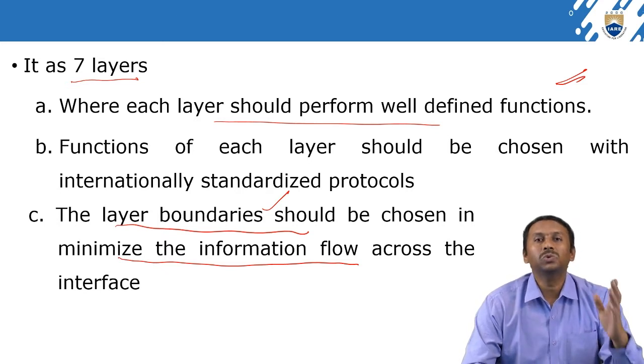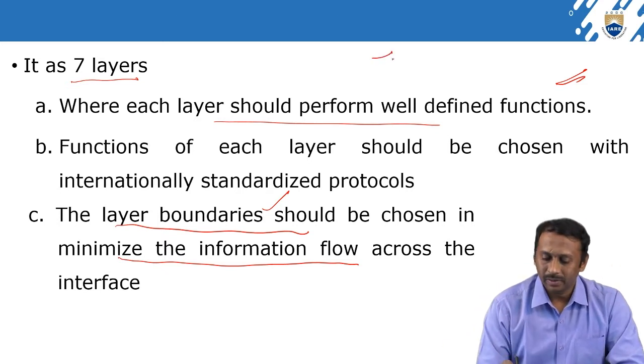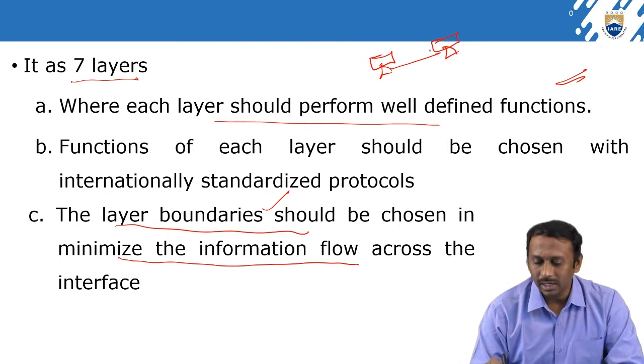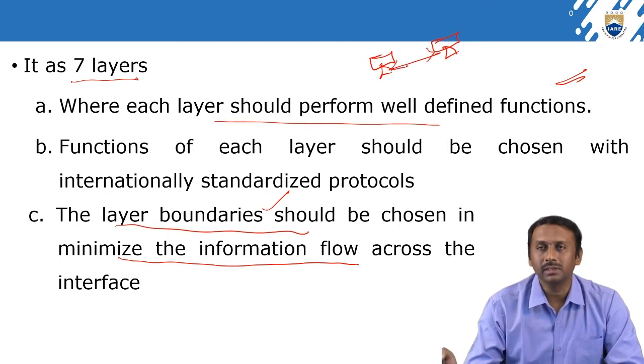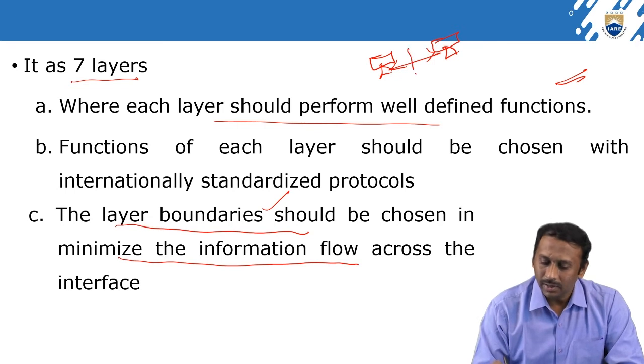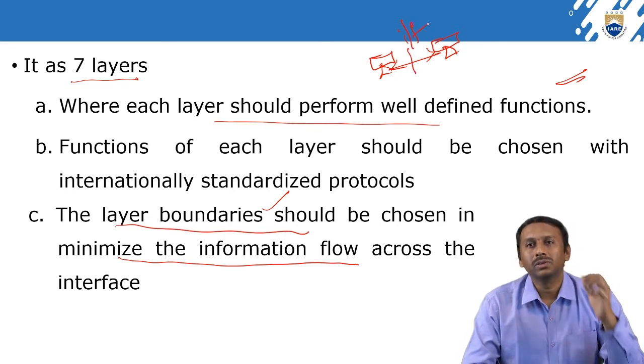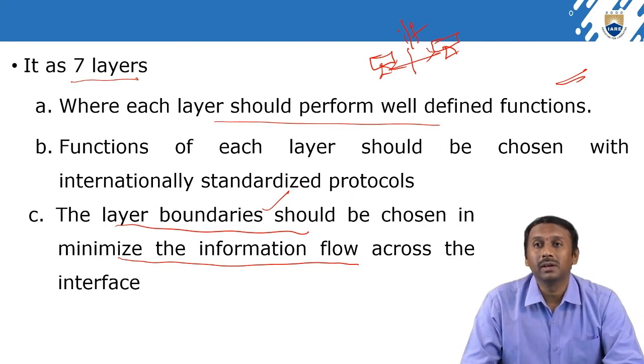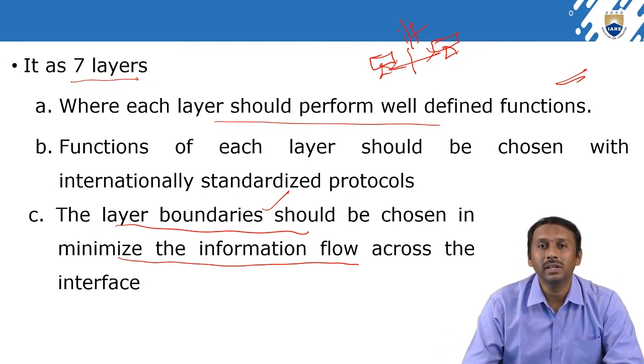Assume that there are two systems interconnected, and we are transferring data from one system to another, where there is one interface. This is going to minimize the information flow.